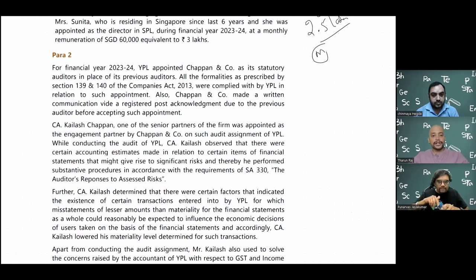While conducting the audit of YPL, CA Kailash observed that there were certain accounting estimates made in relation to certain items of financial statements that might give rise to significant risks, and thereby he performed substantive procedures in accordance with the requirements of SA 330. That is the auditor's responses to assessed risk.